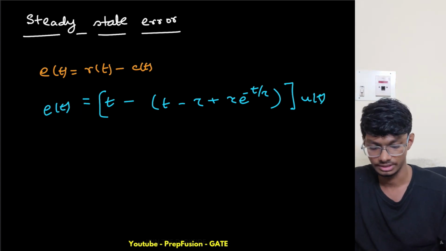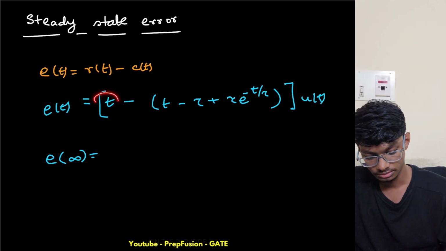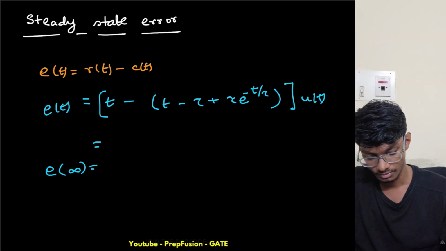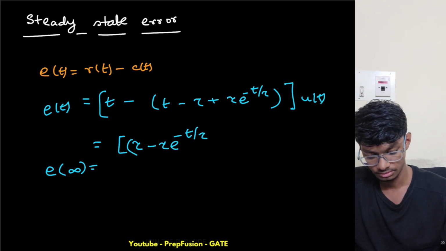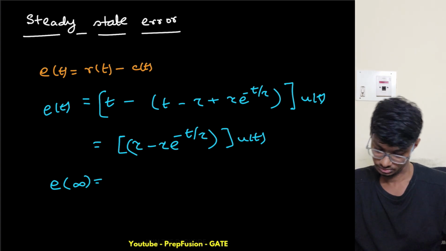But I have to find the steady state, so e(infinity), what will it be? This t and this t get cancelled. I will be left with tau minus tau e raised to power minus t upon tau, times u(t).